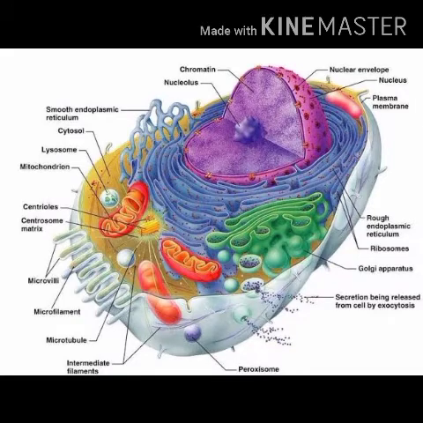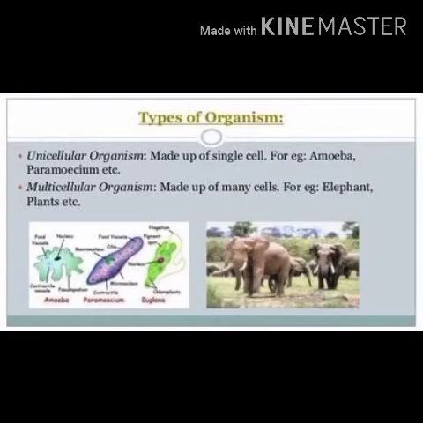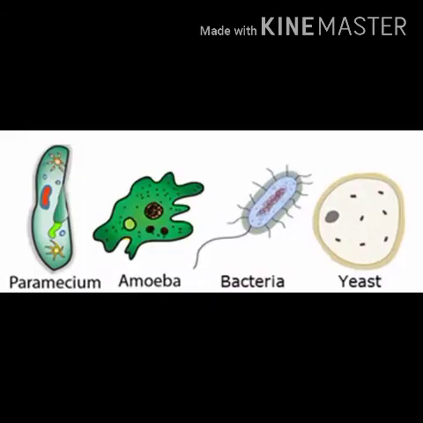Now I am going to classify these organisms into two types. One is unicellular organisms and the other one is multicellular organisms. Coming to unicellular organisms, what does unicellular mean?